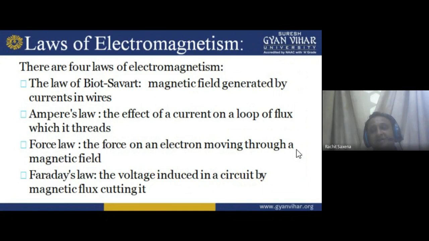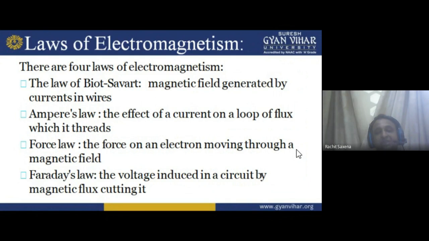With the turns, we can convert into ampere turn, and ampere turn means we have mmf. And if mmf is there, flux will always be there. So that is the Biot-Savart law. Second is the Ampere law. Ampere law is basically the effect of current on a loop of flux, that is, electromagnetism.